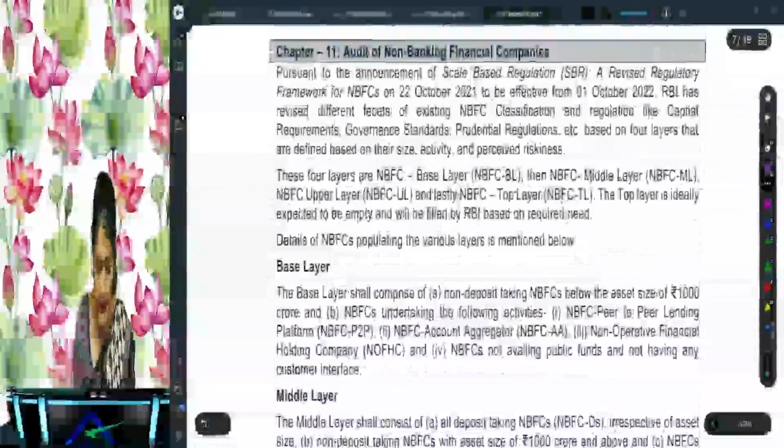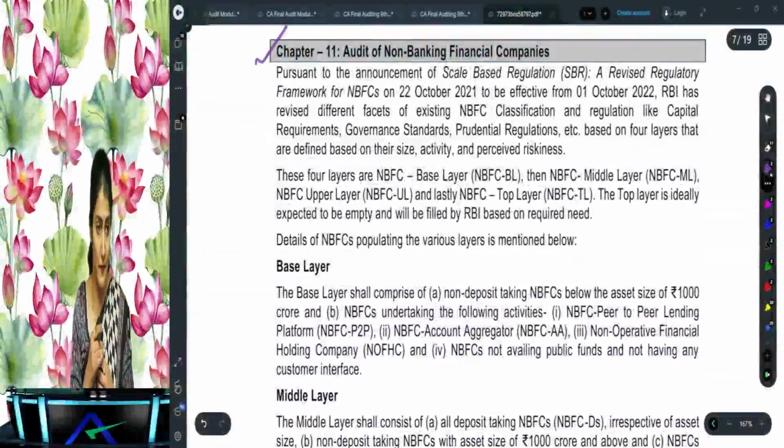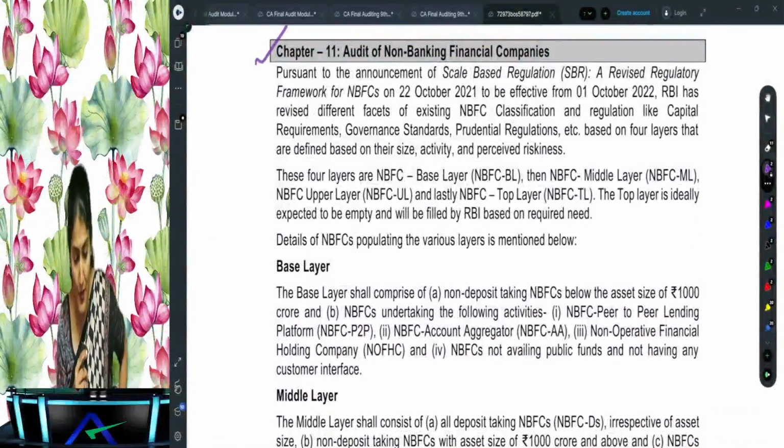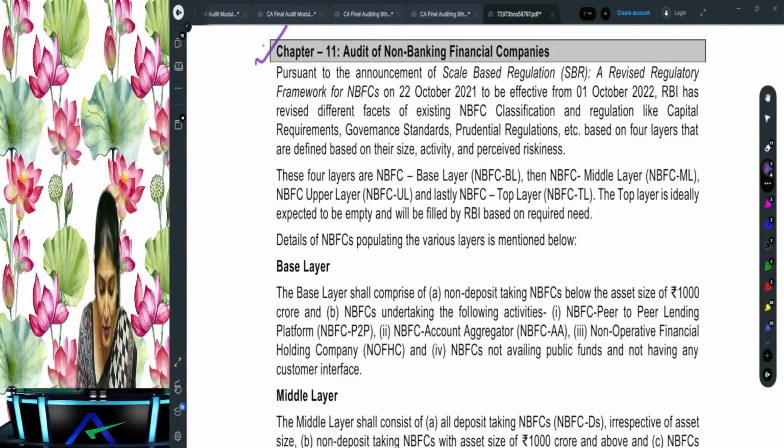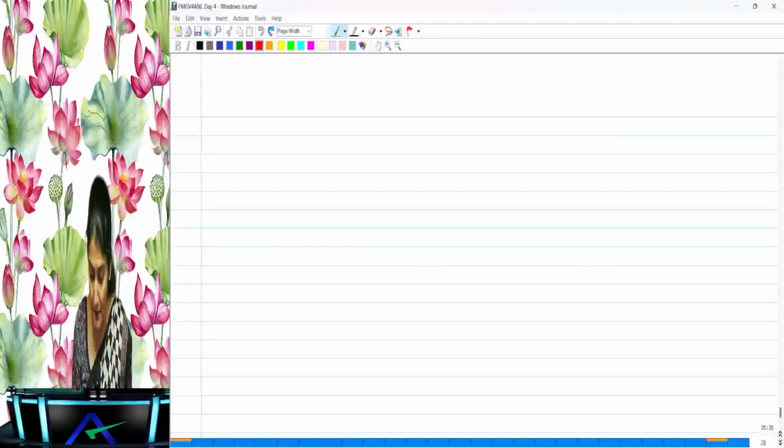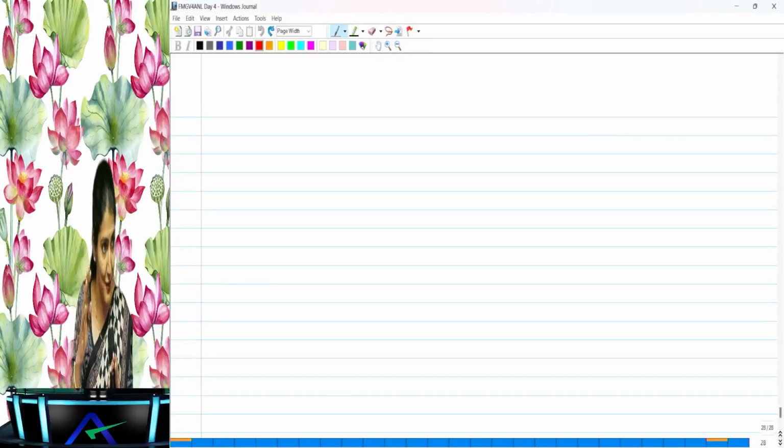Then after that, coming to the audit of the NBFCs. I'm discussing with you the amendments which have come for the May 23 exams, downloaded from the ICAI website. Right now I'm talking about the audit of the NBFCs, taking a deviation from the chapter of the peer review. I hope you all are in realization of what is happening.